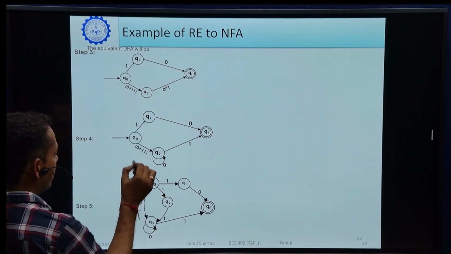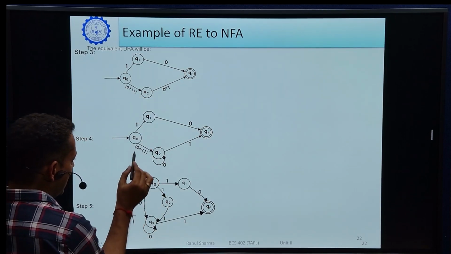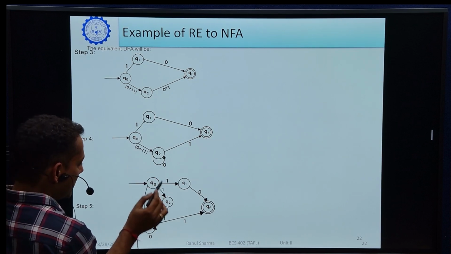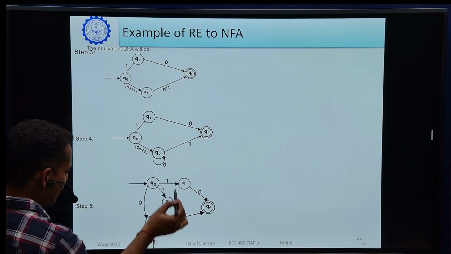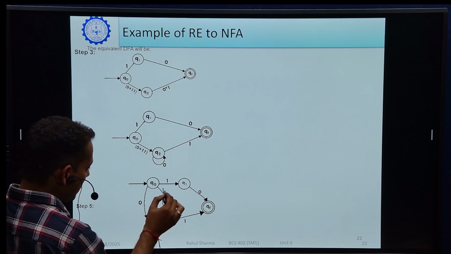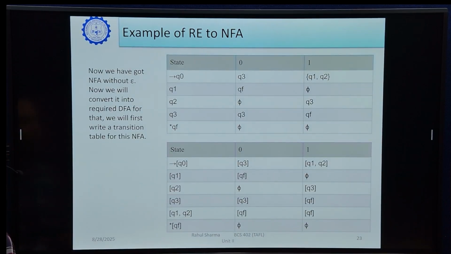Now solving 0 plus 11, we can reach from Q0 to Q2 with the help of 0 or 11, because concatenation is there. So we will add a new state here, and reach Q0 to Q3 with the help of 1 and 1. So this will be the final DFA for the given question.